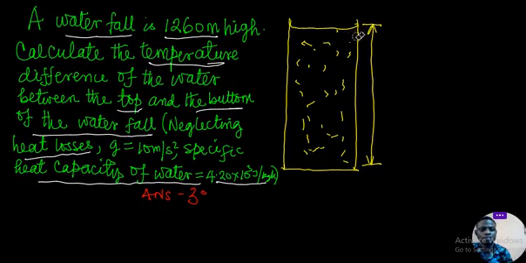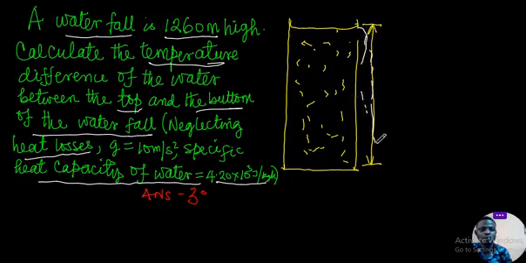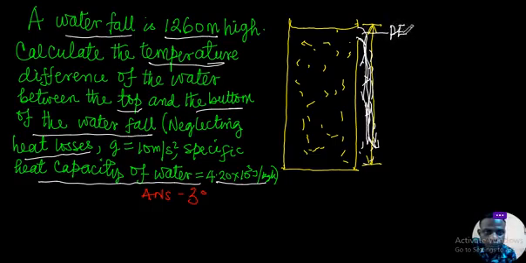So the water here, if this place is opened, such that the water falls, from here to here, water rushes out. So at this point, the water possesses potential energy.